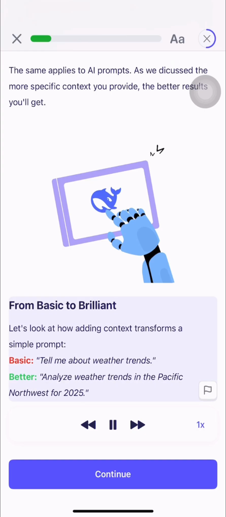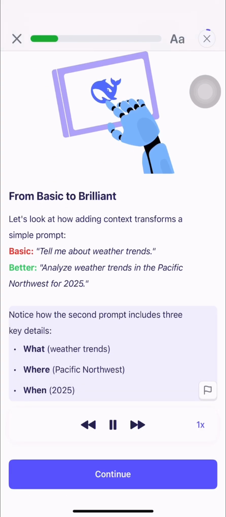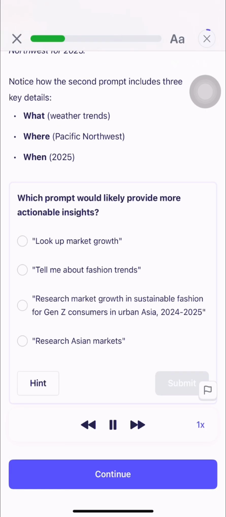Basic: Tell me about weather trends. Better: Analyze weather trends in the Pacific Northwest for 2025. Notice how the second prompt includes 3 key details. What? Weather trends. Where? Pacific Northwest. When? 2025. Which prompt would likely provide more actionable insights?